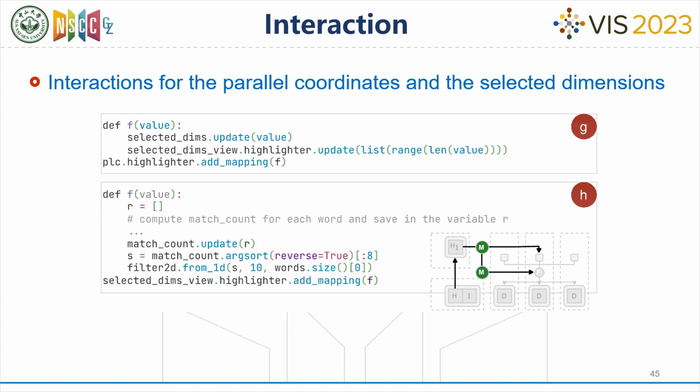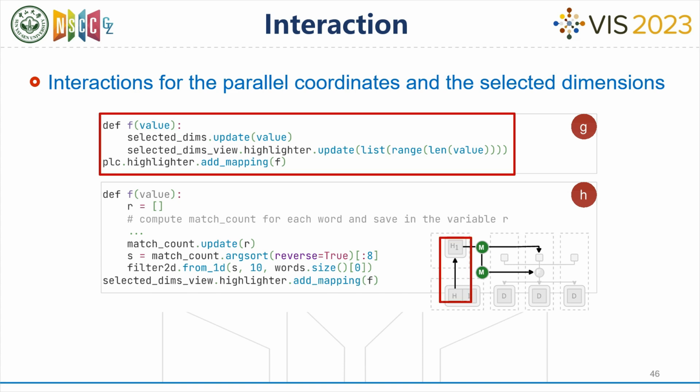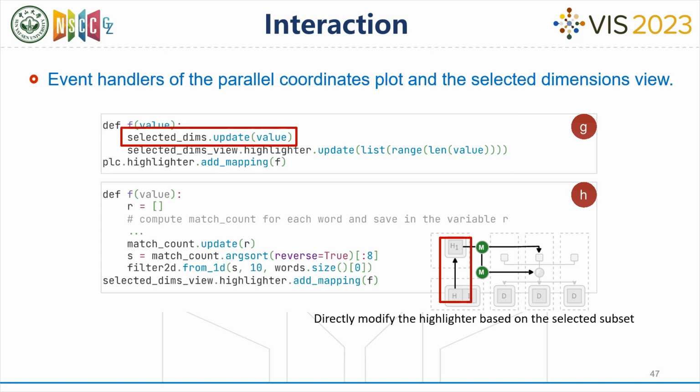These interactions include filtering out a subset of dimensions from the parallel coordinates plot and matching corresponding paragraphs after further filtering in the selected dimension view. This component describes the interaction on the parallel coordinates plot, where the arrow indicates using the selected subset of hidden dimensions to modify the data in another view. Therefore, the selected dimension view will display the hidden dimensions selected from the parallel coordinates plot. Besides, the lines corresponding to the selected hidden dimensions in the parallel coordinates plot will be highlighted.